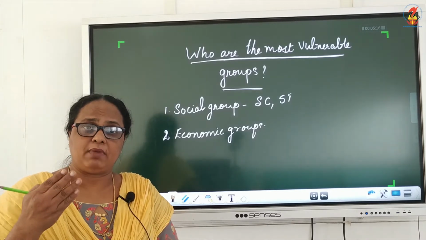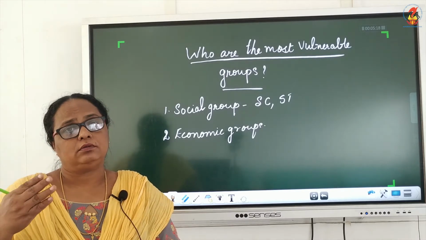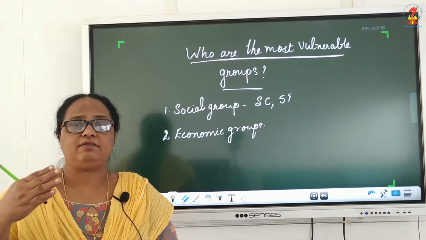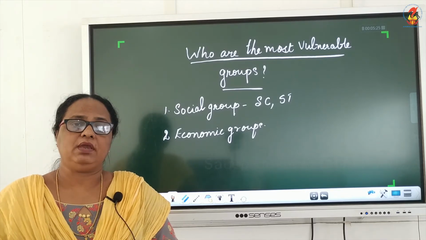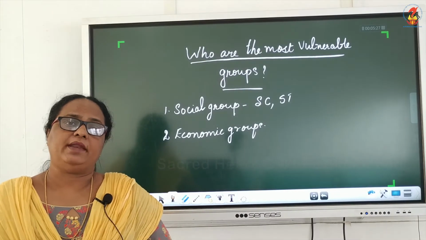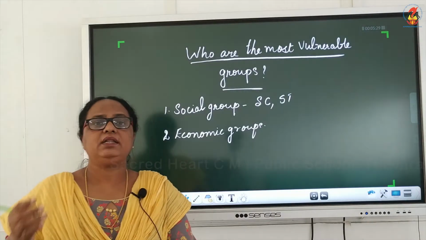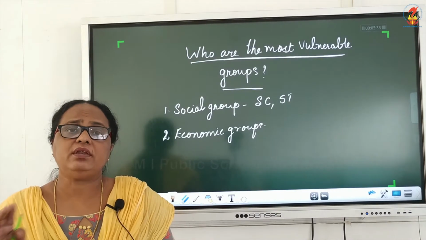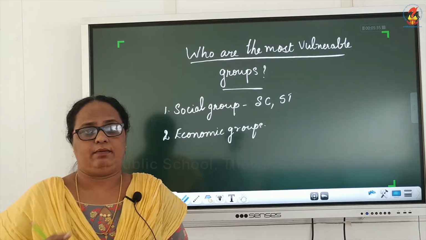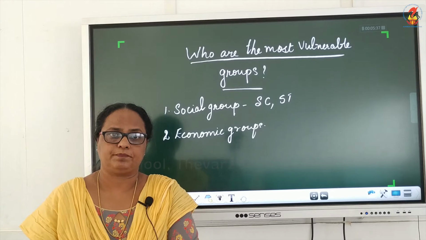The eldest might have done a good education, ultimately a good job and a better income. But that may not be the case with the next two. So there is inequality of income within the family.